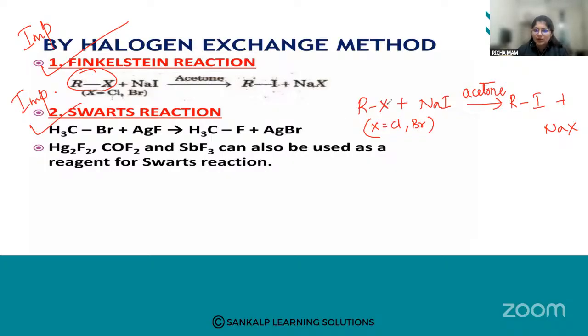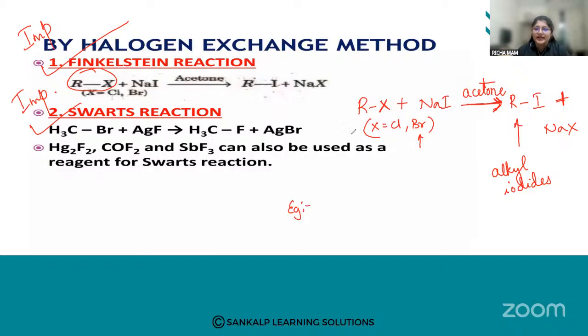When alkyl chlorides or bromides are reacted with sodium iodide in the presence of acetone, we are going to get alkyl iodides, or iodoalkanes, plus NaX. So this is the Finkelstein reaction.